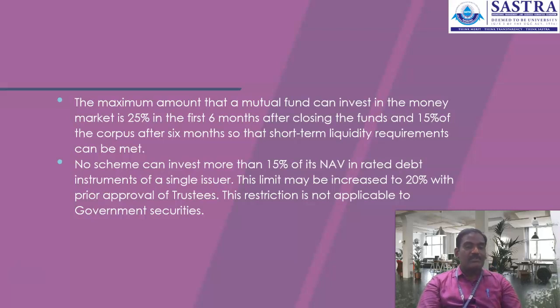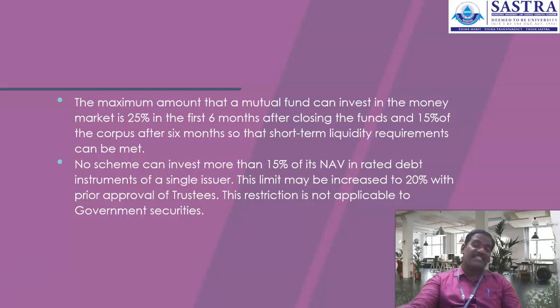The next one: no such scheme can invest more than 15% of its NAV in the rated debt instruments of a single issuer. It's like one particular issuer has issued rated bonds, rated debt instruments. It means those instruments have been rated by the credit rating agencies, like AAA rated bonds, AA rated bonds, or A rated bonds.